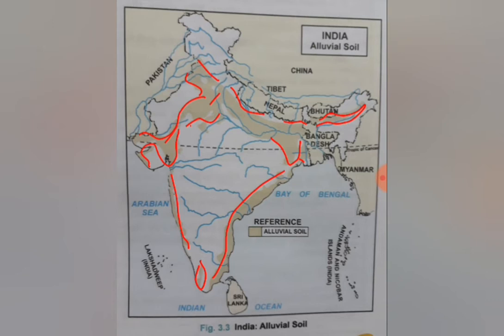Just keep this shading in your mind, that this region is covered, some part of the Gujarat is covered, some part of this eastern and western Ghats also you have to cover them. This Indo-Gangetic plain, I have told you very much important it is. So this is your Indo-Gangetic plain. Easy. When we talk about Indo-Gangetic plain, keep in mind your alluvial soil. So this will be very helpful in naming the states.